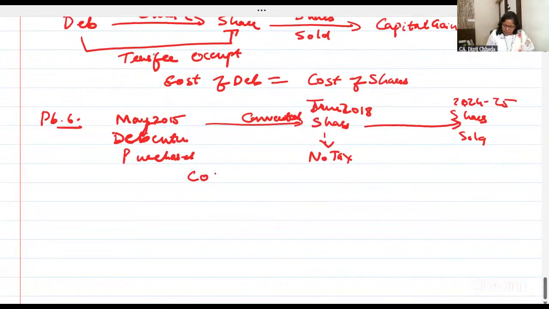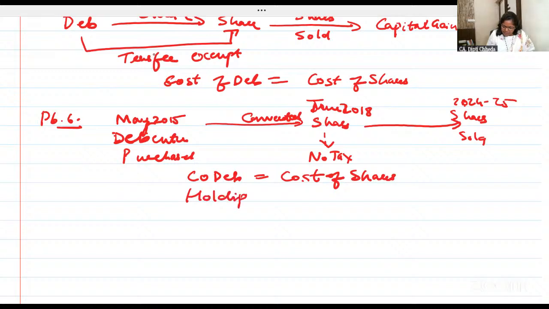Now cost of debentures is equal to cost of shares. And very important is holding period. कब से शुरू होगा? 2015 से स्टार्ट होगा. होल्डिंग पीरियड 2015 से स्टार्ट होगा.